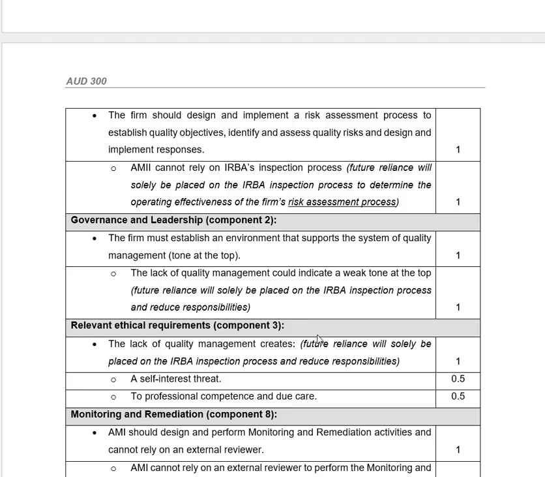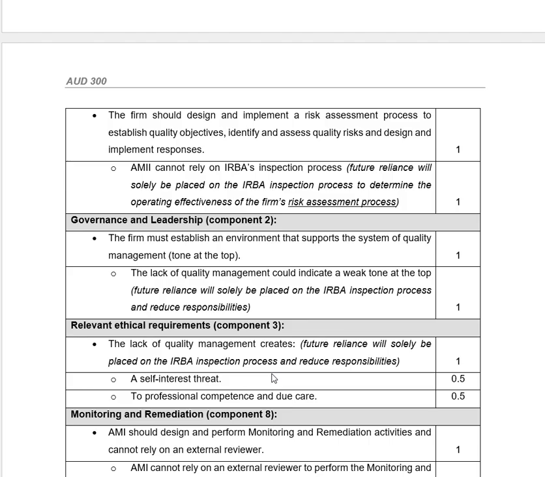Number three, which is component number three of the ISQM, is the relevant ethical requirements. The lack of quality management creates future reliance that would solely be placed on the IRBA inspection process and reduce reliability. So that will create a self-interest threat and a threat to professional competence and due care. So now you're saying that relying on other third parties' information will put self-interest threat and also professional competence and due care.